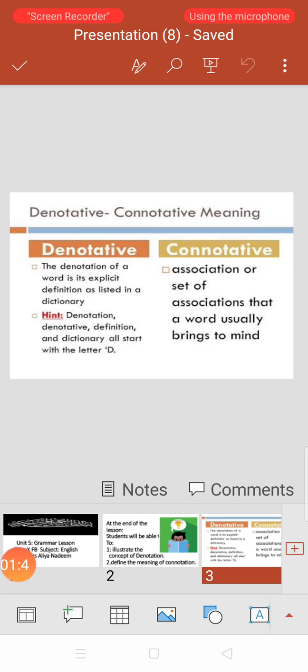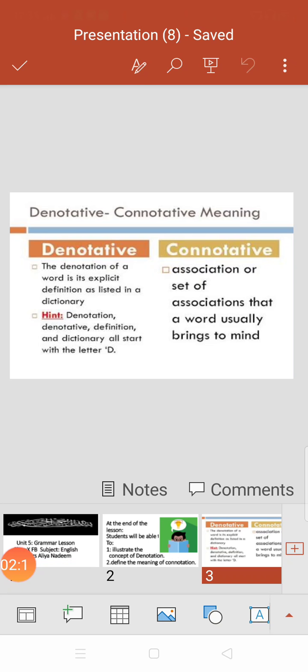For example, we can say the meaning of rough is hard, and the meaning of harmony is balance. We can choose any word, like history, and when we look at the dictionary meaning of history, we will say incidents of past times. These are called denotative meanings. The denotation of a word is its explicit definition as listed in a dictionary.